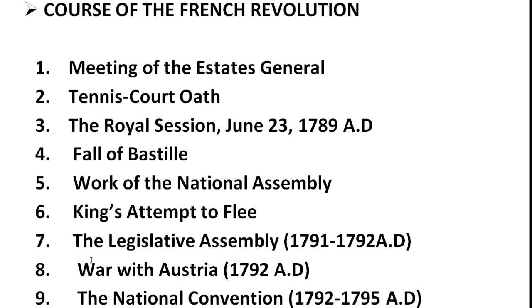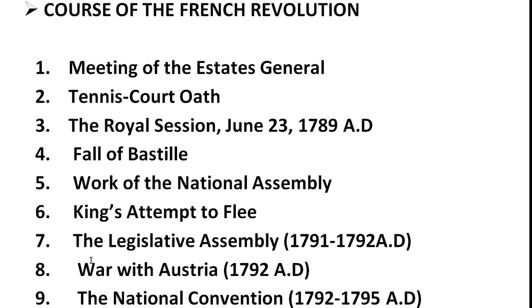On June 20, 1789, the members of the Third Estate tried to assemble in their chamber, but they were checked by the king's soldiers. They then assembled in the neighboring tennis court to hold their session. They took an oath there, which is known as the Tennis Court Oath. The place where they took the oath was the tennis court. That's why this event was known as the Tennis Court Oath.